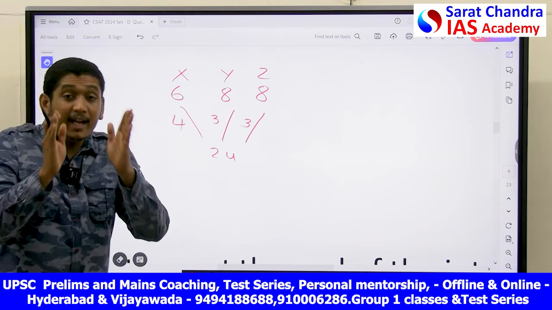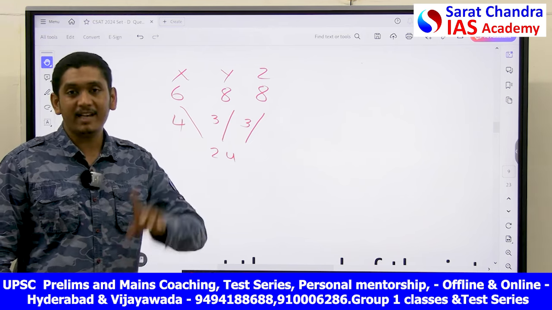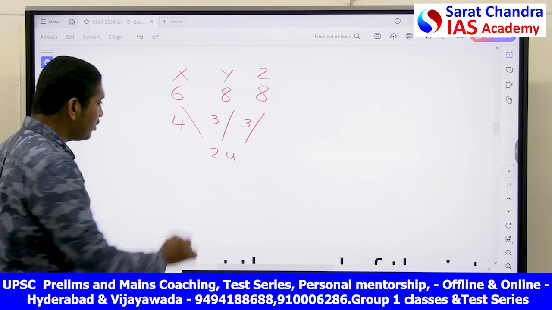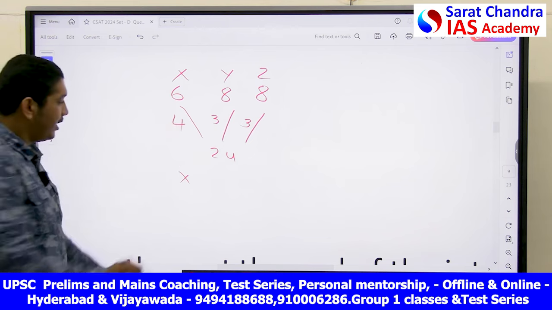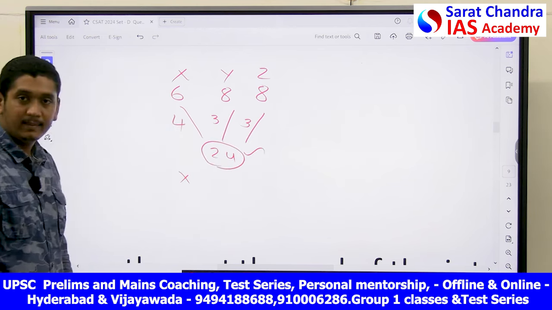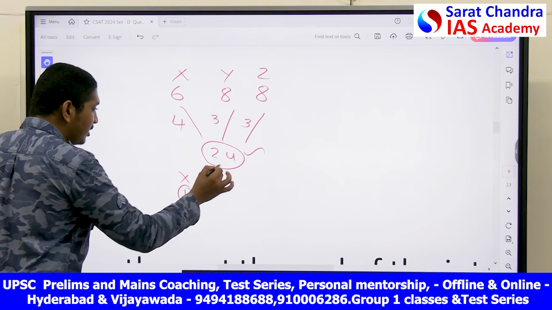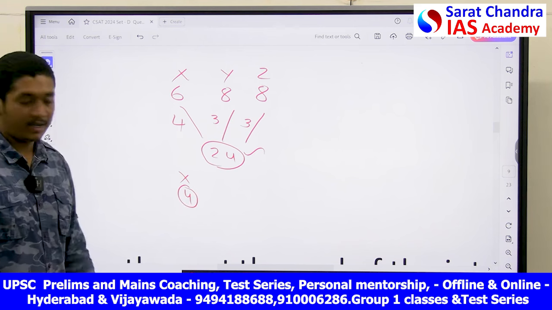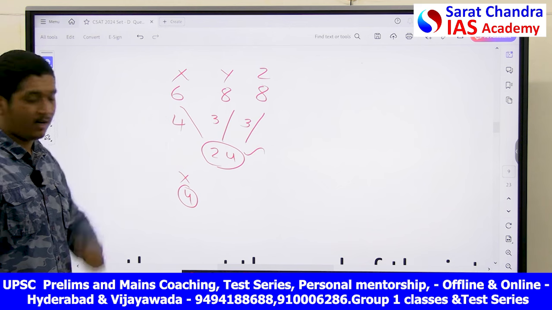That is, you should always start with the efficient person. In order to complete a work in the least time, you should start with the efficient person. So we will start with X. In the first hour, X will work. Here the 24 represents the total work to be completed. In the first hour, X will complete 4 work out of the 24, because 4 represents the work capability of X in 1 hour.